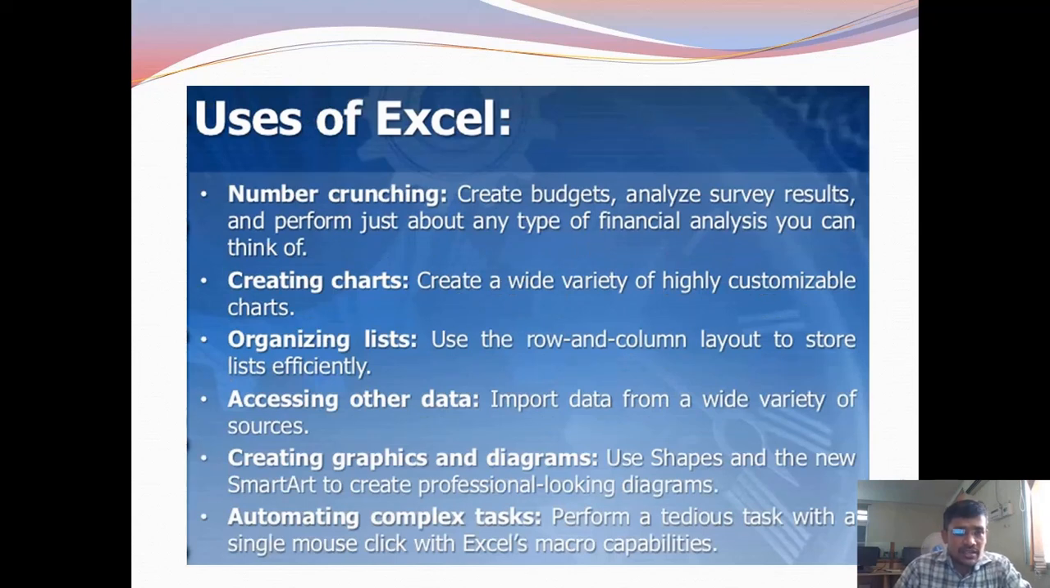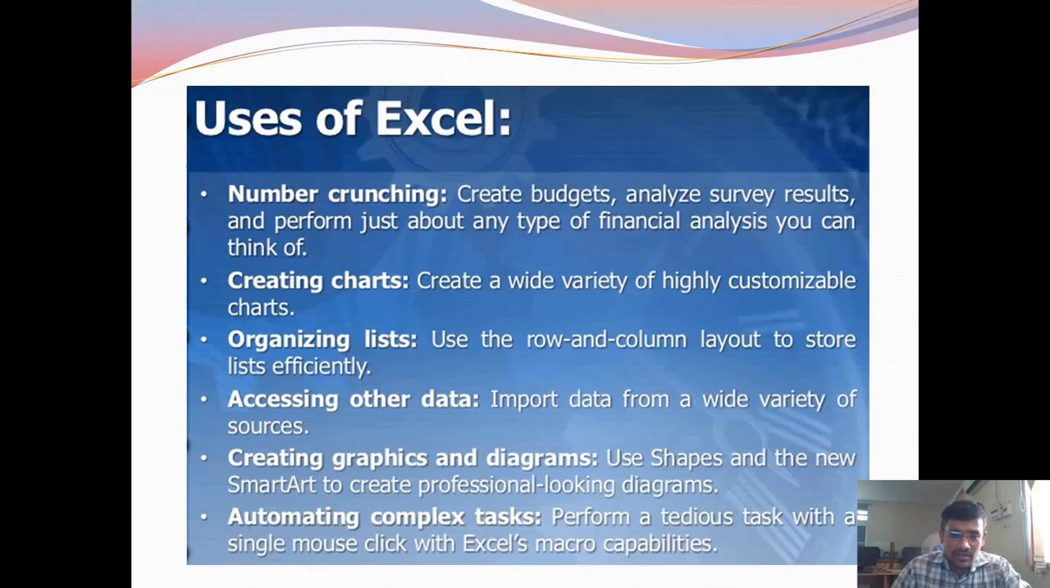The uses of MS Excel: number crunching, creating budgets, analyzing survey results, and performing just about any type of financial analysis you can think of. Creating charts: create a wide variety of highly customizable charts. Organizing lists: use the row and column layout to store lists efficiently. Accessing other data: import data from a wide variety of sources.